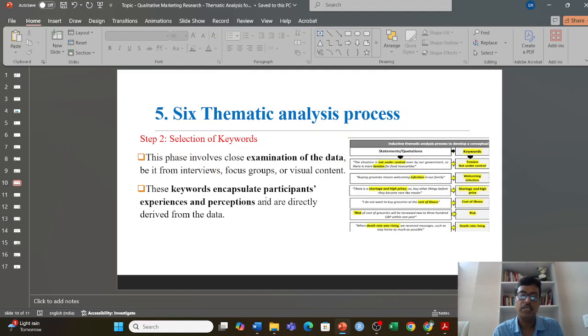This examines the data, be it from interviews, focus groups, visual content, or any industry data, and these keywords encapsulate participant experience and perception, directly derived from the data. I have already told my generative AI session this is my research objective, so try to find certain keywords that encapsulate participant views. You can see the statement quotation on the left hand side, and on the right hand side we can see the keywords taken from the quotation. This is the second phase.